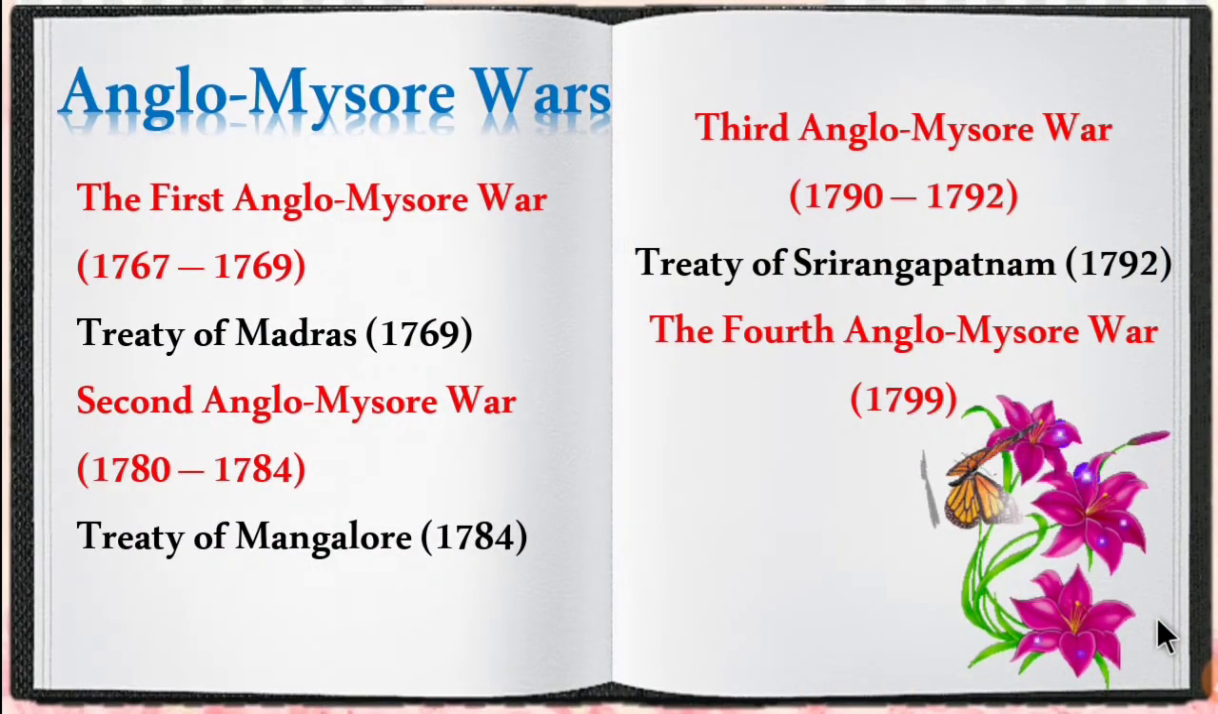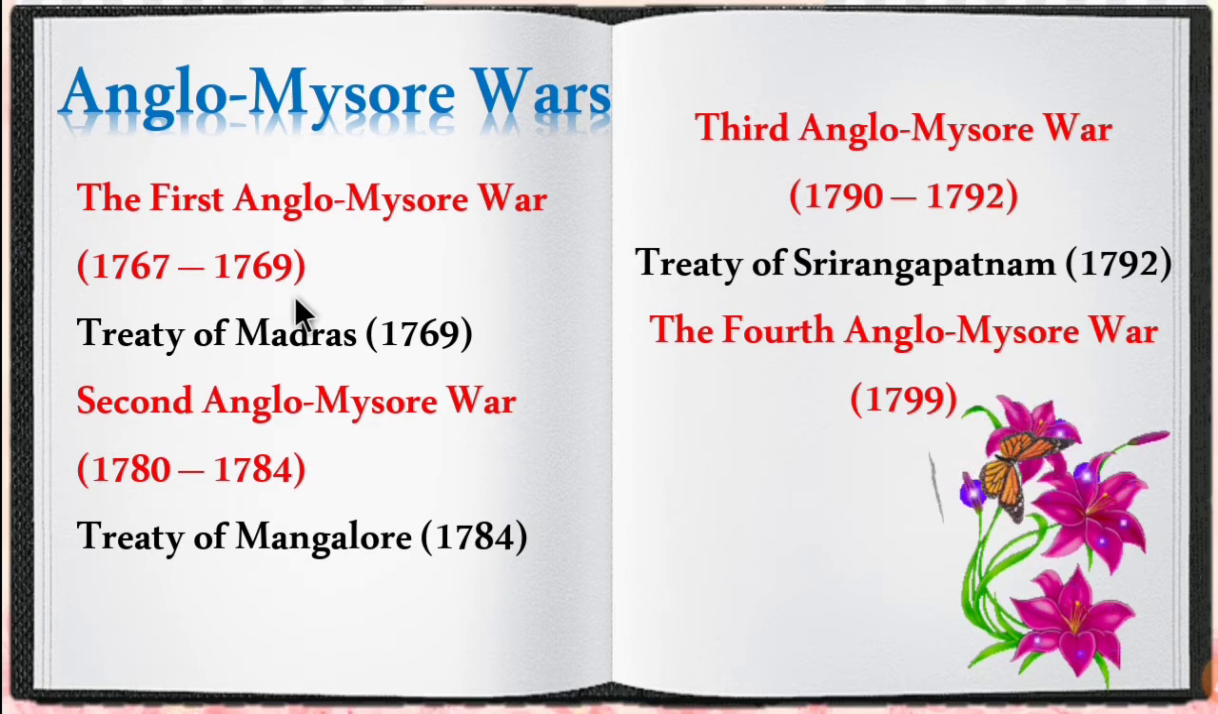So next, let's see about Anglo-Mysore War. The Anglo-Mysore War was fought in 4 phases, 4 time periods. Mysore means Hyder Ali and Tipu Sultan have to come to your mind. So the first Anglo-Mysore War was fought between the time period of 1767 to 1769.